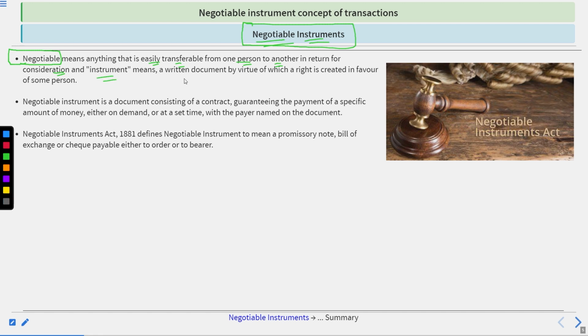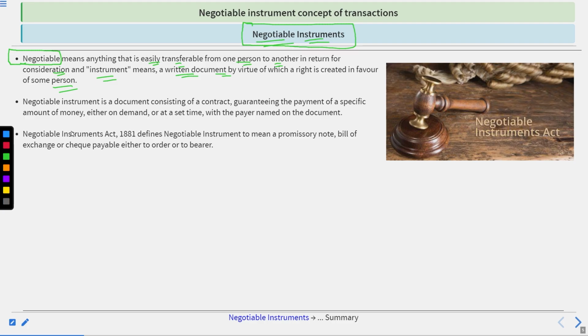An instrument means a written document by virtue of which a right is created in favor of some person. Suppose there are three persons, X, Y, Z. X draws a negotiable instrument on Mr. Y, then Mr. Y is able to transfer it to Mr. Z. But this transfer is only possible when Mr. Y has a right on the instrument that has been drafted by Mr. X. And how could this right be conferred?